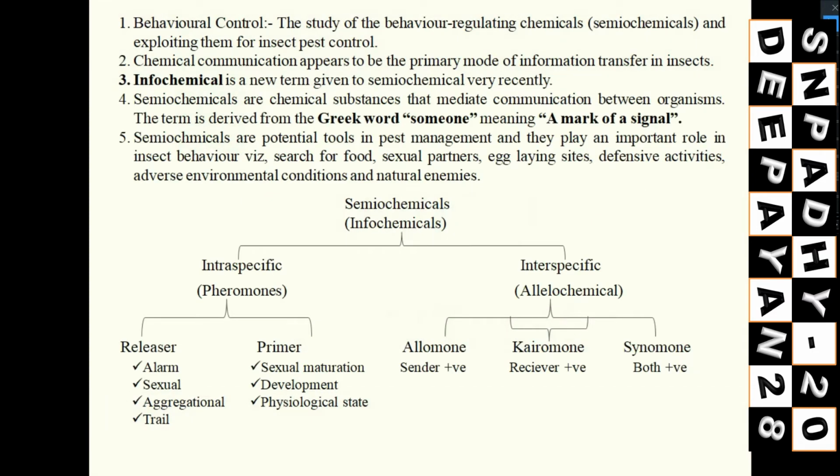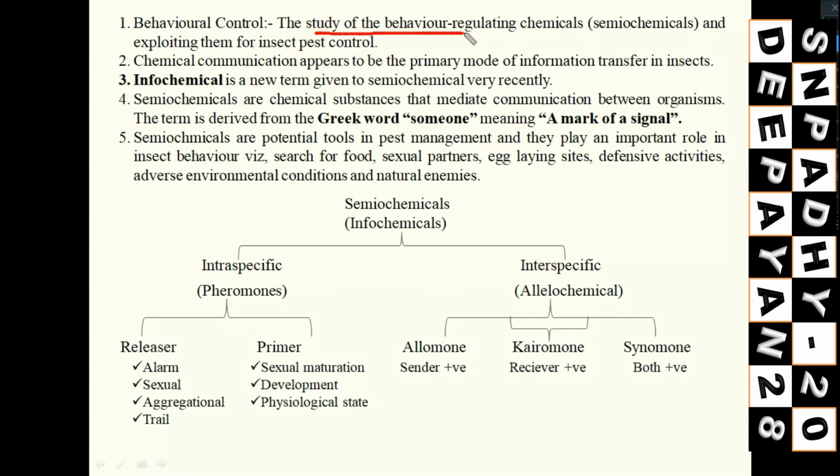So first, what do we mean by behavioral control? Since the term control is there, it means we have to manage or control the pest. How? By exploiting or utilizing the behavior of the insect. Suppose the insects are behaving in such a way; we have to understand that behavior and use it for reduction of the pest. That is known as behavioral control.